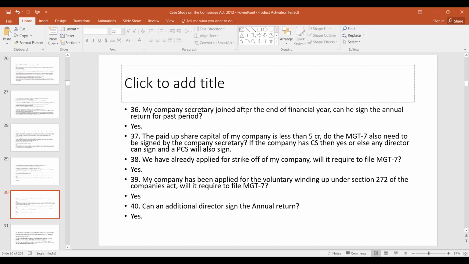We have already applied for striking off of my company. Will it require to file MGT7? Yes. Even if you have applied for striking off the name, you are still required to file the annual return MGT7. My company has applied for voluntary winding up. Is it still required? Yes. Even if you have applied for voluntary winding up or striking off, even in case of CIRP, you are required to file the annual return. Can an additional director sign? Yes. Additional director, alternate director, they can sign.